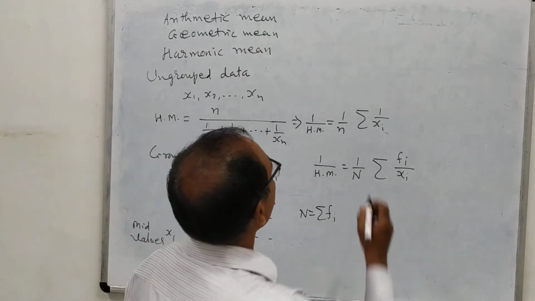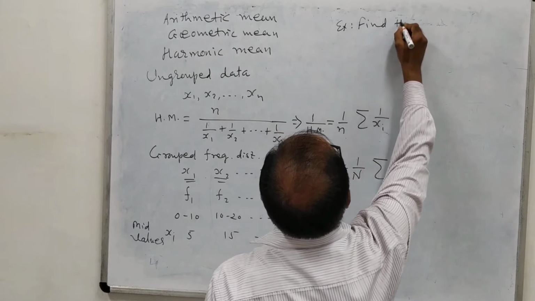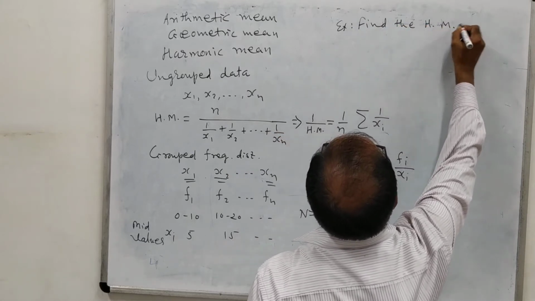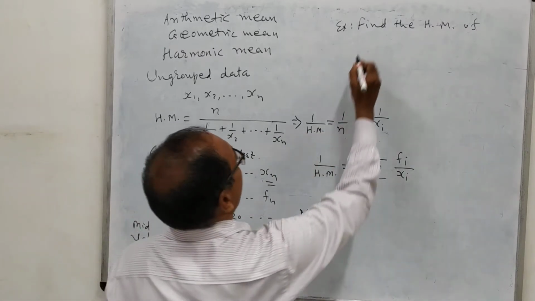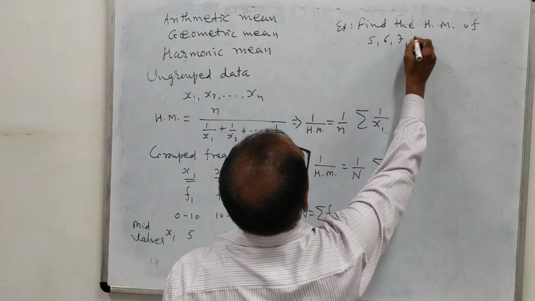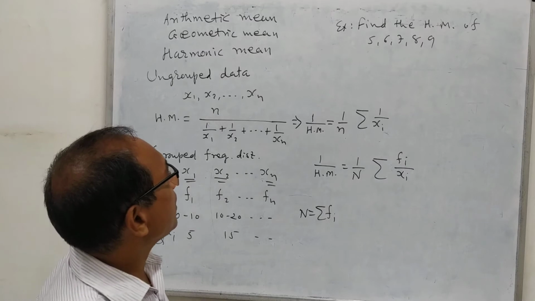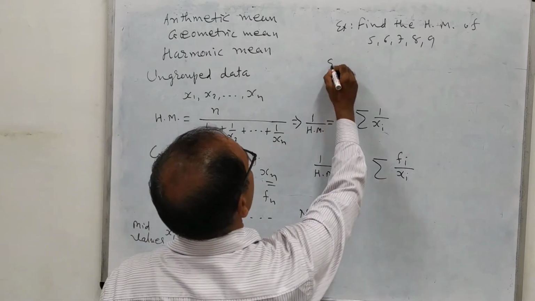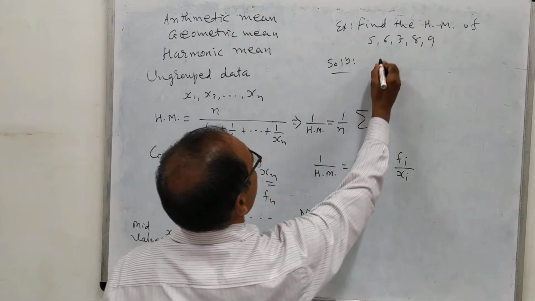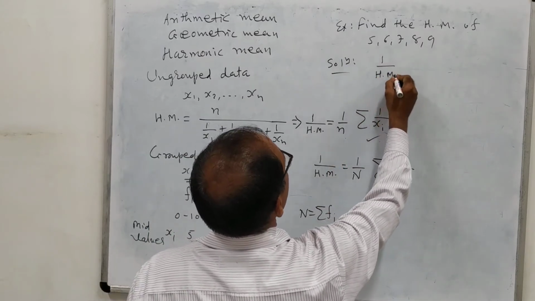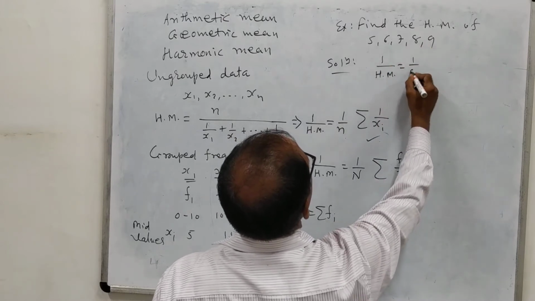Example: find the harmonic mean of the data which are given to us: 5, 6, 7, 8 and 9. So you can see that this is ungrouped data. To find the harmonic mean, in the solution first of all we write down the formula. Here 1 upon HM is equal to 1 upon n, small n, that is 1, 2, 3, 4, 5. The total number of data is 5.